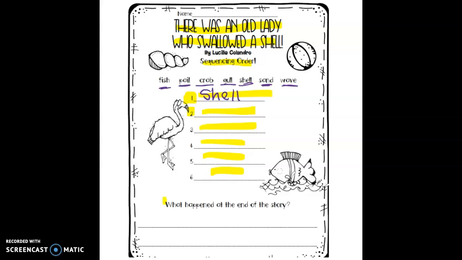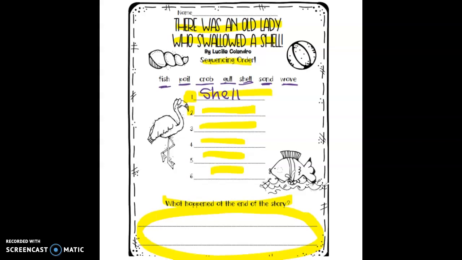Then it wants to know what happened at the end of the story. So you're going to write a little paragraph, about 1 or 2 sentences, about what happened at the end of the story. Go ahead and pause this video. I'm going to go ahead and go on to the next page. When you're ready, you can hit play again.